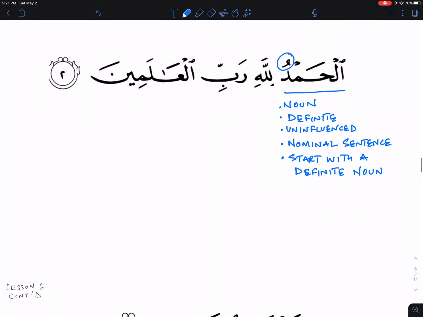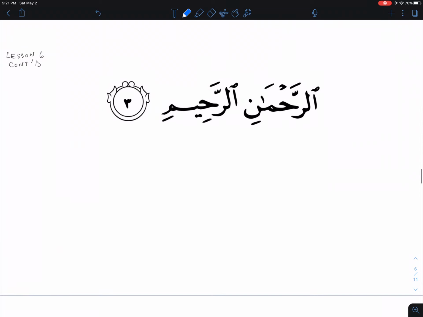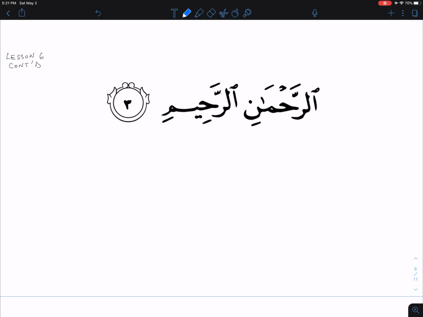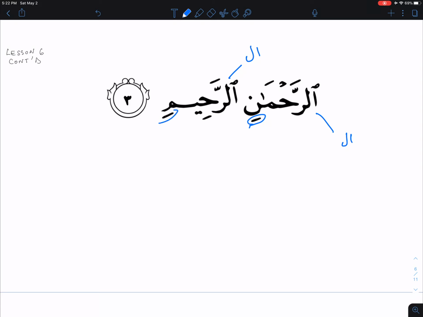Let's carry on and look at something slightly different, in the next ayah of Surah Al-Fatiha. Now we come across the next verse, and it says Ar-Rahman Ar-Rahim. I understand that we haven't unpacked the full first verse of the Fatiha, and that's fine. But we're talking about the next verse here. Let's make some observations about this one. First, once more, look at this. This is Alif Lam. This is Alif Lam. A word starting with Alif Lam. It has no tanween. There is no tanween on both of them. So they both must be nouns.